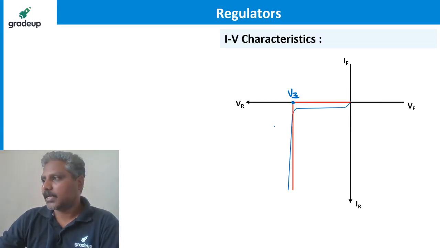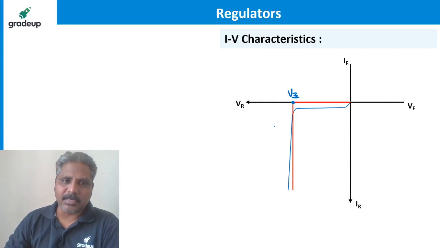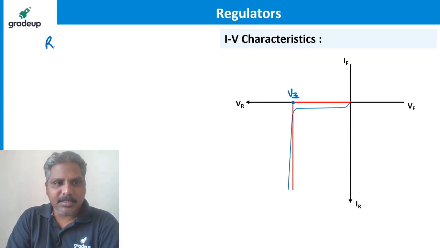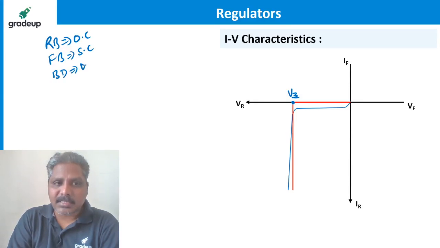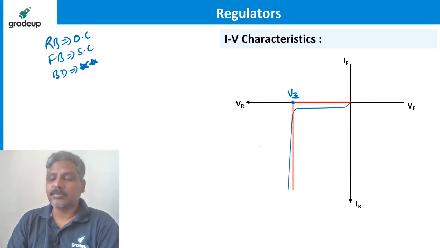Zener diode in reverse bias is working, forward bias, reverse bias. If it is not in breakdown, can we consider it an open circuit? As usual, yes. If it is under reverse bias, Zener diode is exactly like a normal diode, open circuit. If it is under forward bias, it is exactly like a normal diode, short circuit. Only the breakdown region is something special, because you will get the regulation.